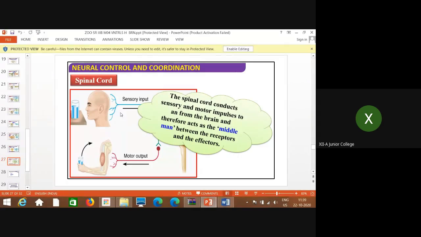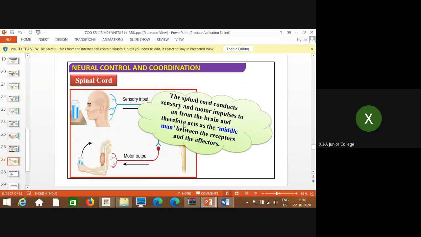Receptors are the sense organs, which receive, it may be the ear, eye, nose, skin, tongue. All these five different organs are considered to be the sensory organs. So the spinal cord conducts the sensory as well as motor impulses. What is sensed first by the receptors is carried towards the brain, and from the brain again to the effector.